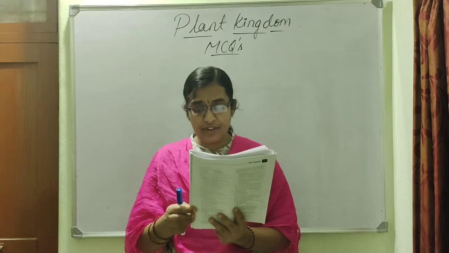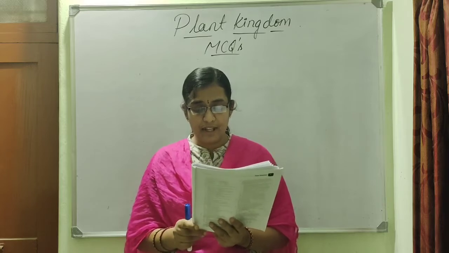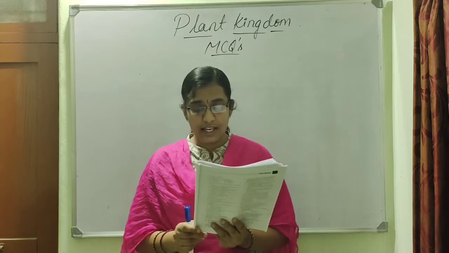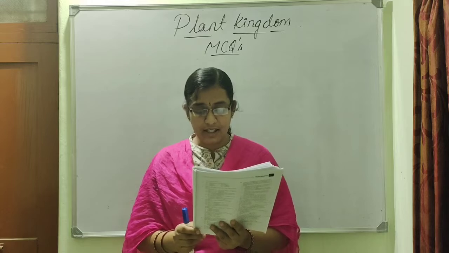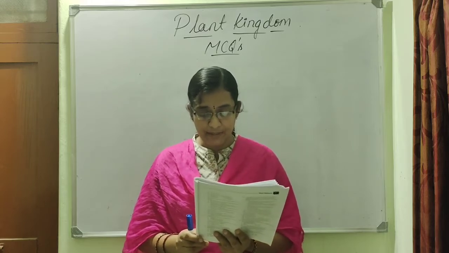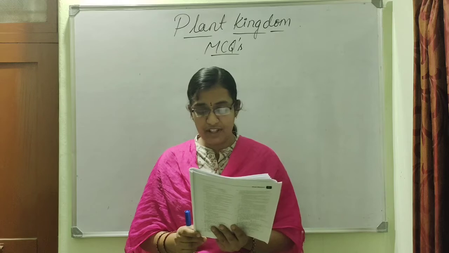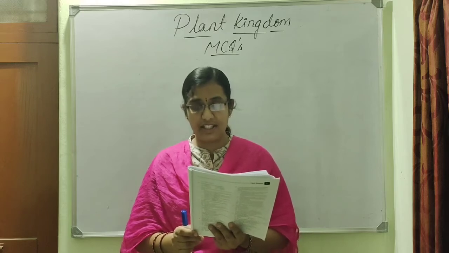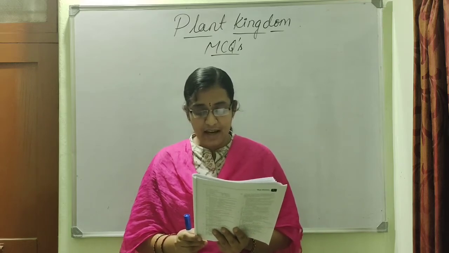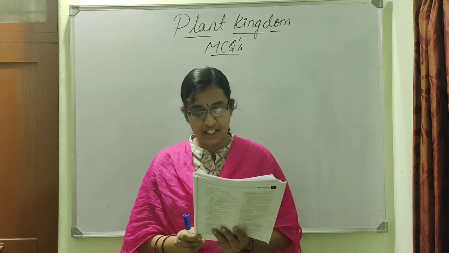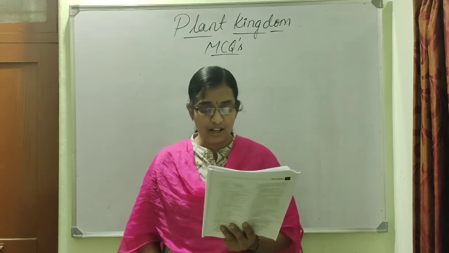Next, in physiological anisogamy, options 1. Gametes are morphologically dissimilar but physiologically similar. 2. Gametes are morphologically similar but physiologically dissimilar. 3. Gametes are morphologically and physiologically similar. 4. None of the above.